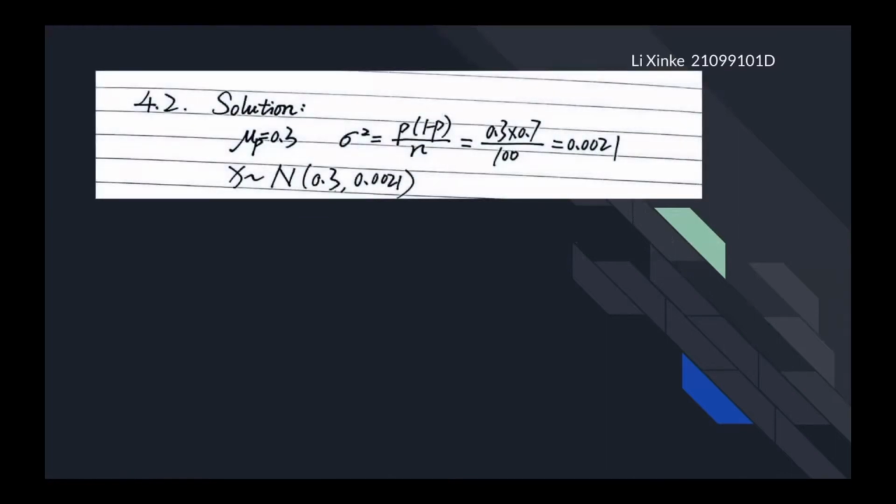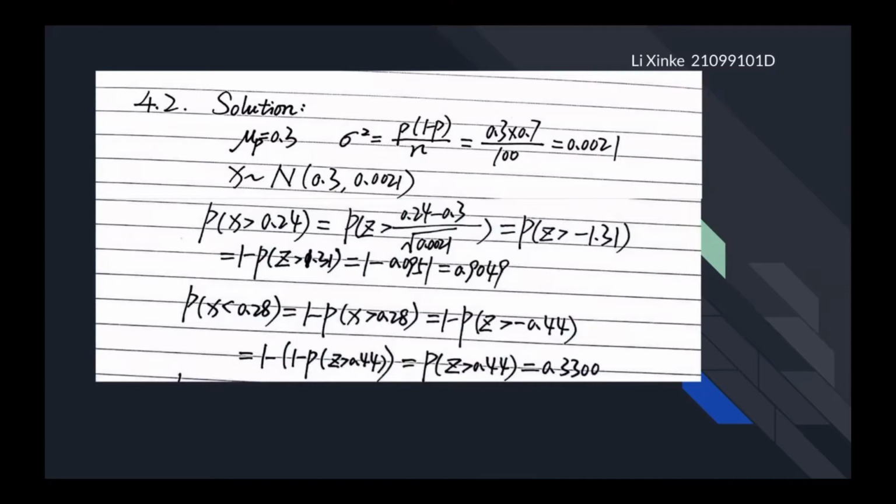The proportion of students majoring in statistics conforms to the normal distribution. At this time, mu is 0.3 and sigma is 0.0021. When x is greater than 0.24, the following formula can be obtained. And when x is less than 0.28, the following formula can be obtained. In the end, 24% to 28% of students have a probability of 0.2349 to major in statistics.